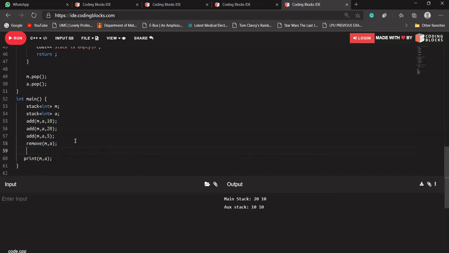Let's say I'm writing a get minimum function again. What should it do? I should be passing my auxiliary space here. Int get min.